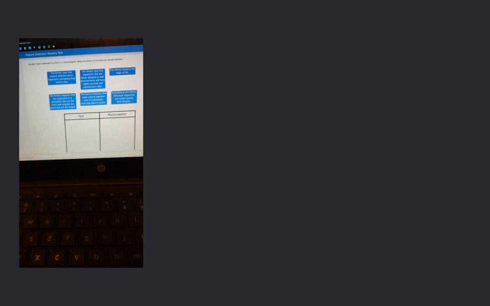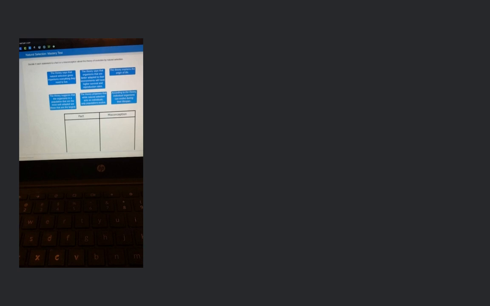So, let's start with one. The first point is: the theory says that natural selection gives organisms everything they need to live. Okay, so this is not the correct point. Basically, it is a misconception.